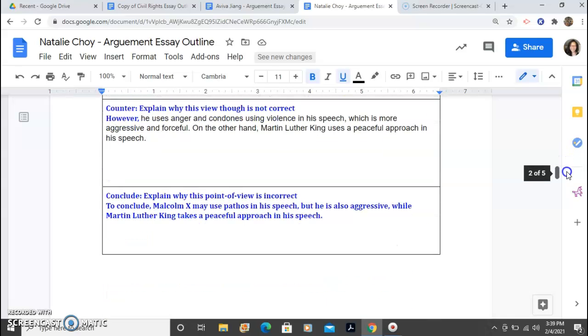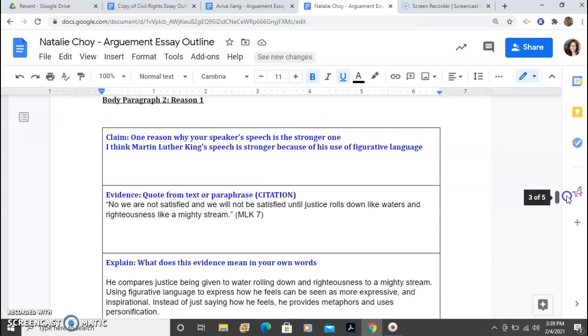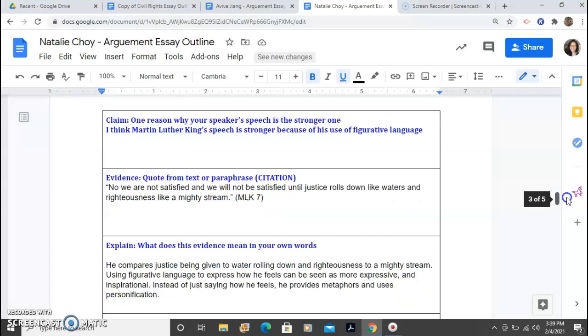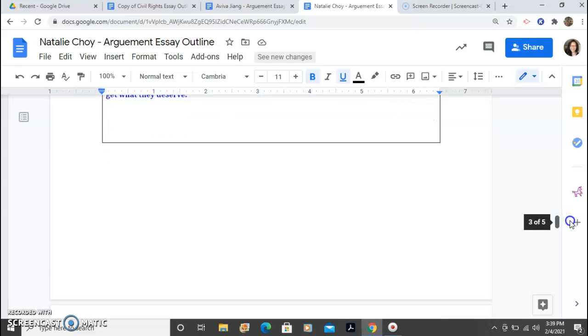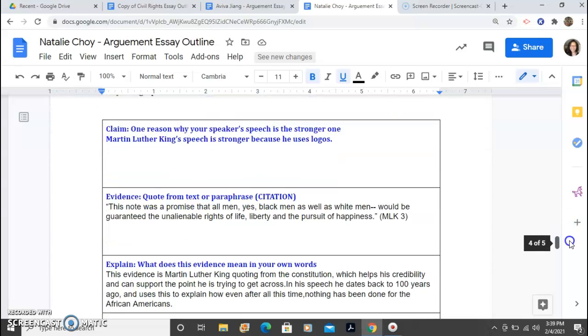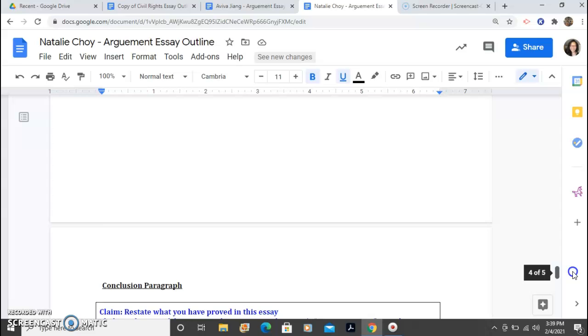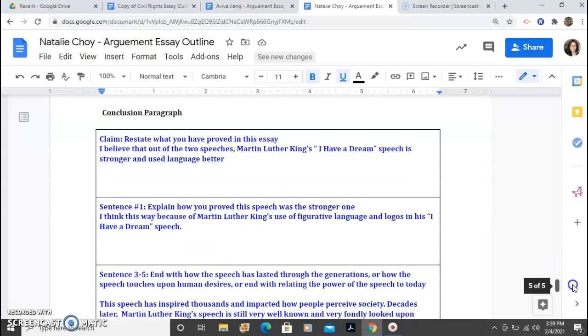Again, if there are any questions, feel free to email me or type a message on Google Classroom, and I'll be happy to help. And this is the overview of the activity that you will be working on throughout the week. So please refer to the hyperlinks throughout this document.